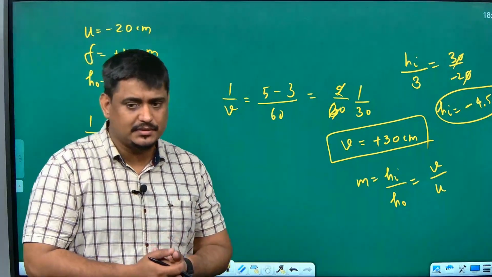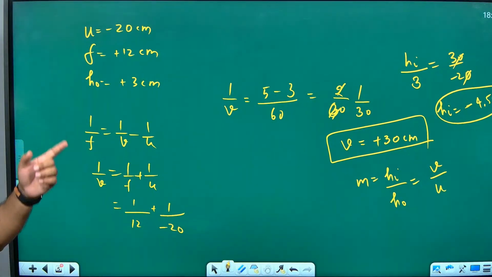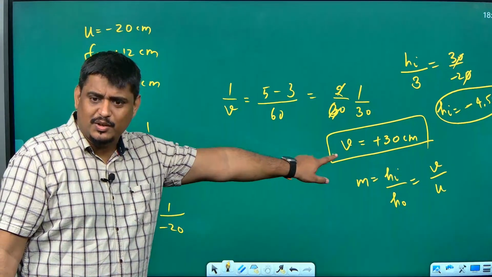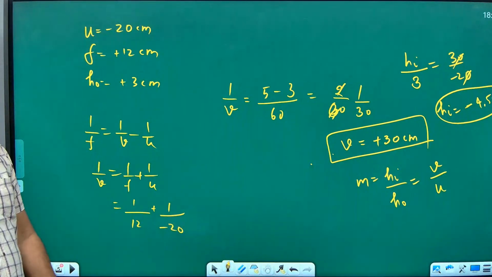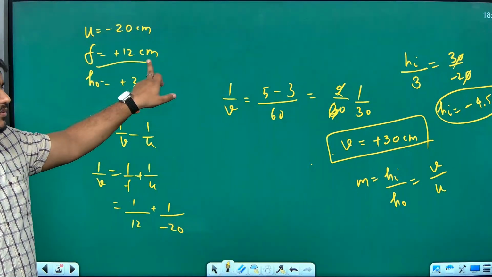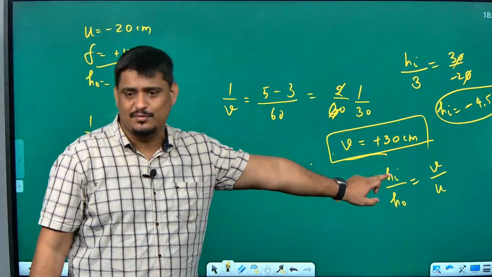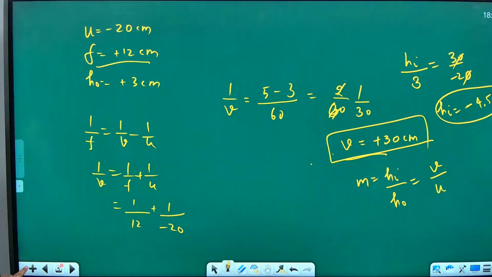Yeah, please ask me, Nitin. They are asking the position and nature of the image, sir. Yes. Why I found height? Sir, it shows the nature of the image, but what about the position, sir? This is only position, no man. v is what? Image distance. That is only position. I thought they will ask between f and 2f, that also can be calculated. f is plus 12, v is plus 30. It means it is beyond 2f. So you can write beyond 2f, isn't it? If they ask also, you can easily tell.